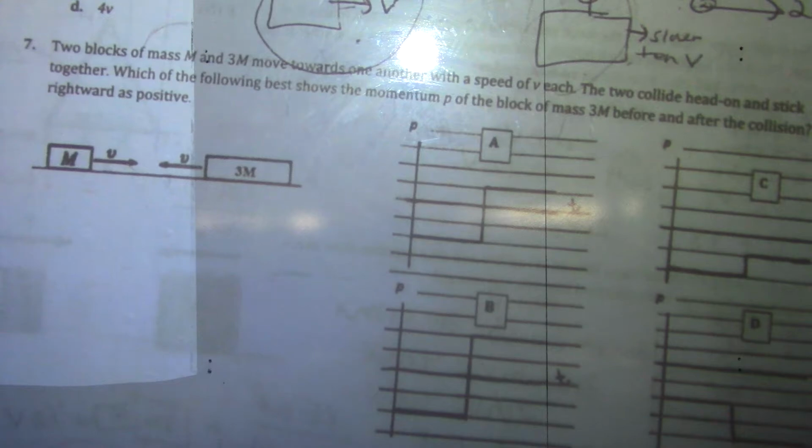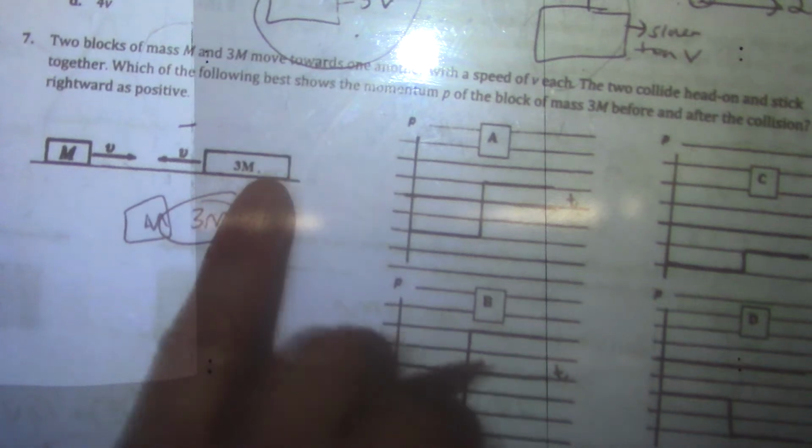Here we're looking at which shows the momentum of the 3M. So I'm going to start with the negative velocity for sure, going this way. When these two stick together, because this one has the same velocity but more mass, it has more momentum, so when they're together they'll move to the left because the total momentum is to the left. So I'm still going to have negative, so negative and then I end negative, but because this is picking up this other mass and giving some of its momentum, this is going to be slower than v.